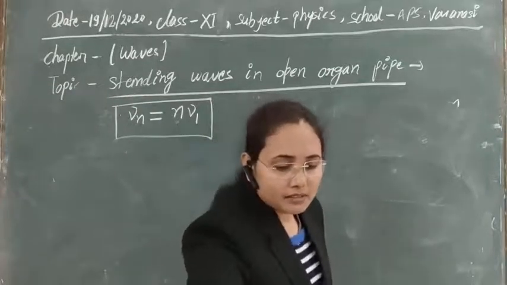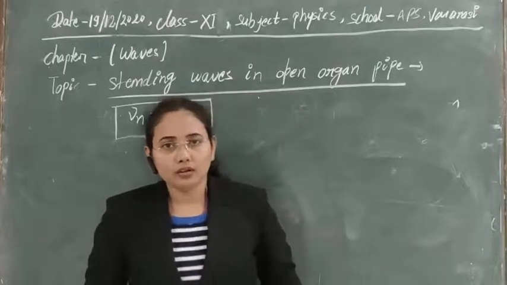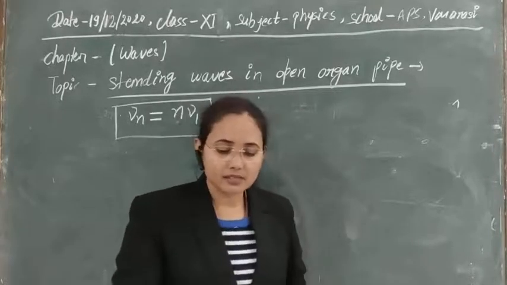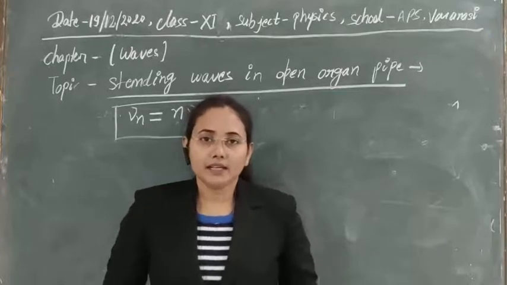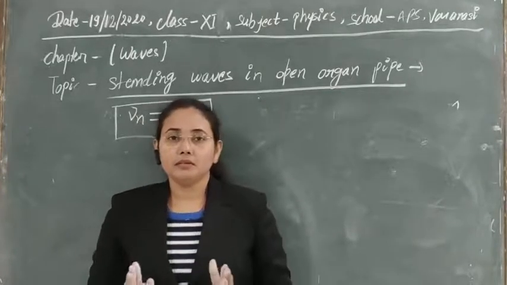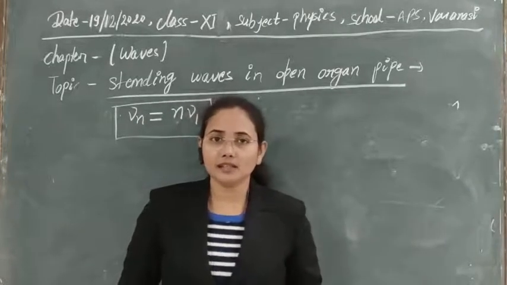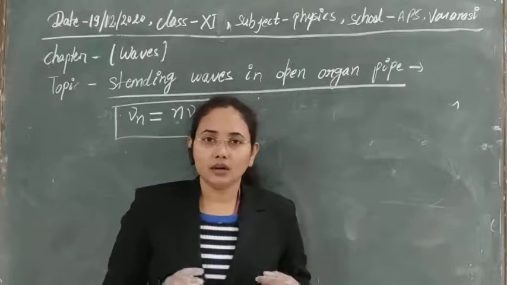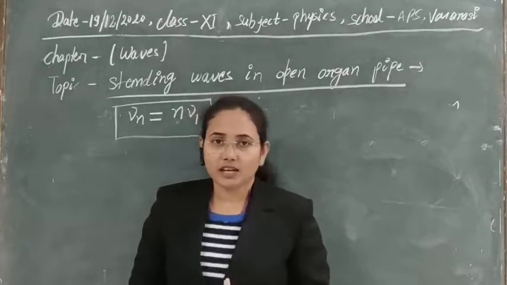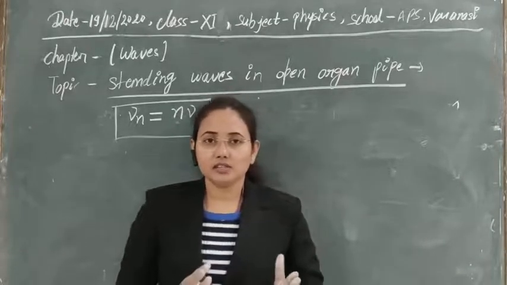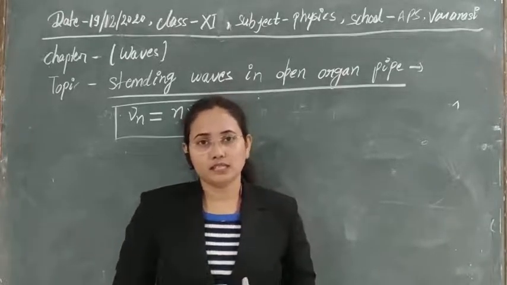So today we have discussed the case of the open organ pipe, and already we have discussed the closed organ pipe and other factors. So I think the application of the superposition principle is clear. The first application we used was to explain the concept of standing or stationary waves forming in our musical instruments and other devices.